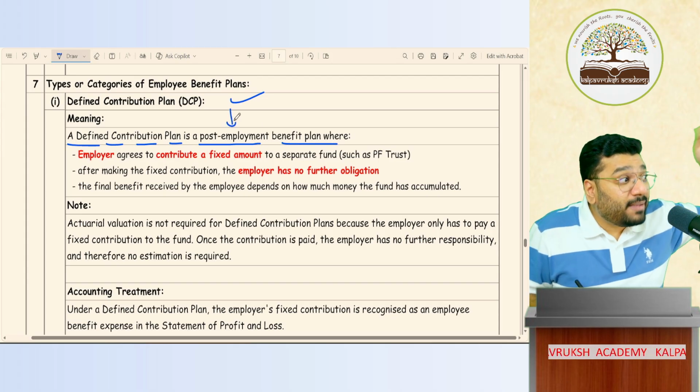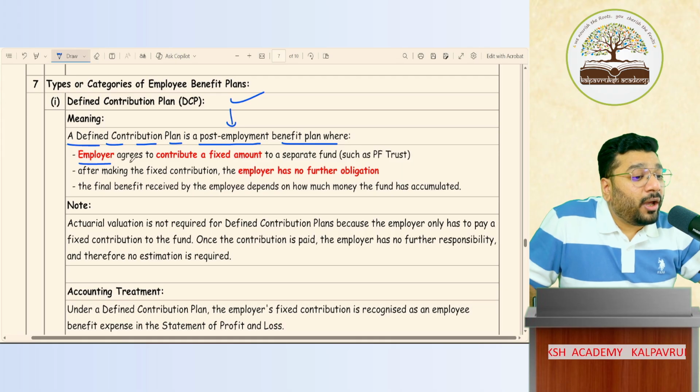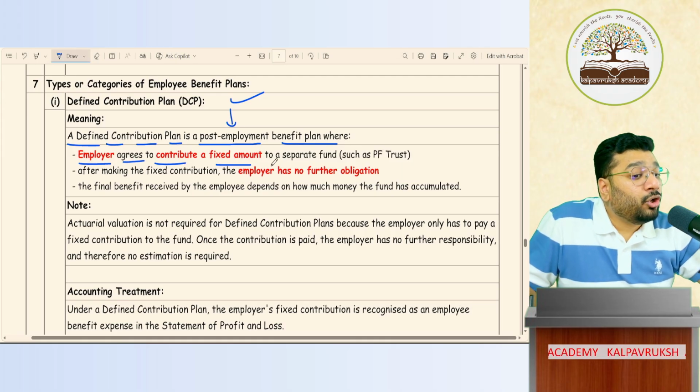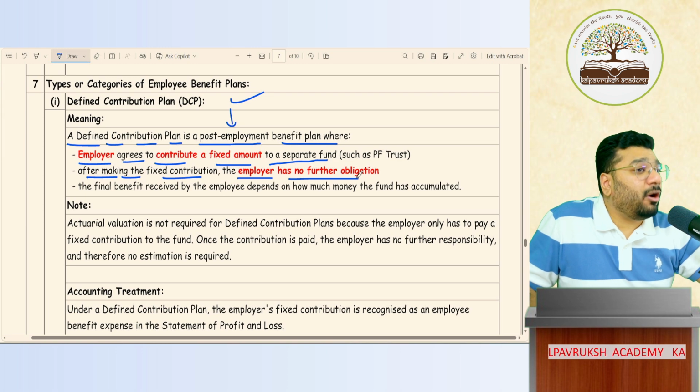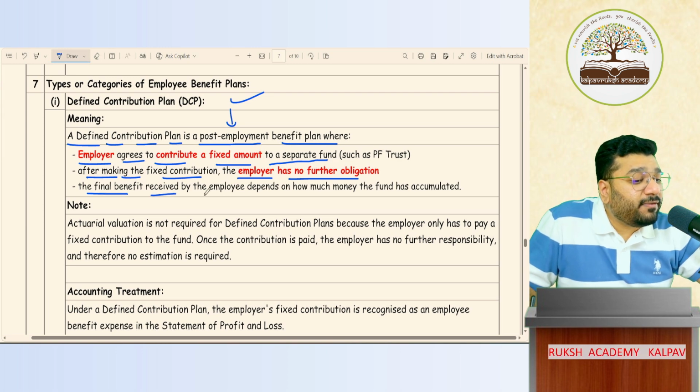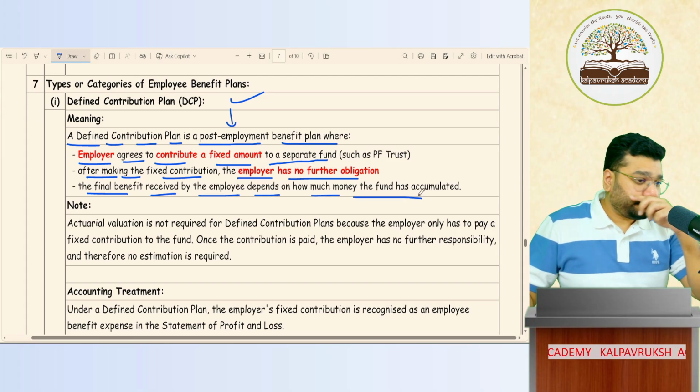It is a post-employment benefit plan where the employer agrees to contribute a fixed amount to a separate fund. After making the fixed contribution, the employer has no further obligation, and the final benefit received by the employee depends on how much money is there in the funds accumulated.